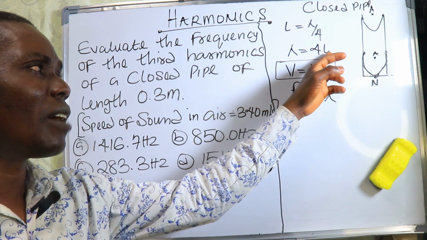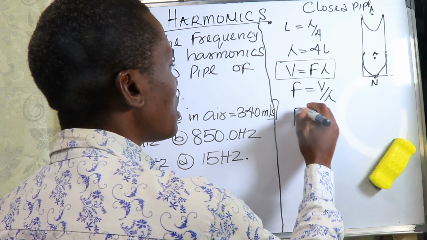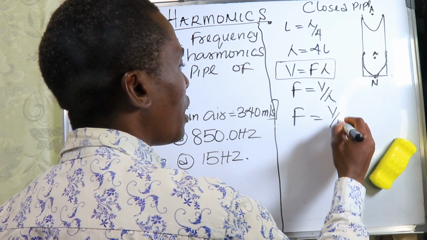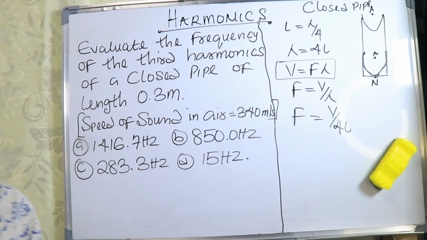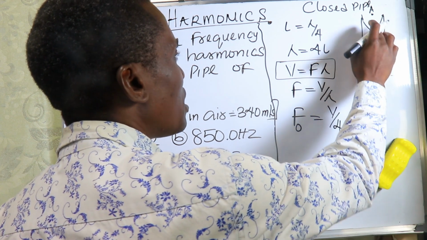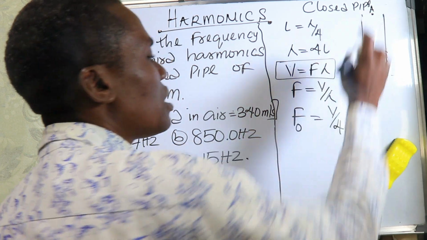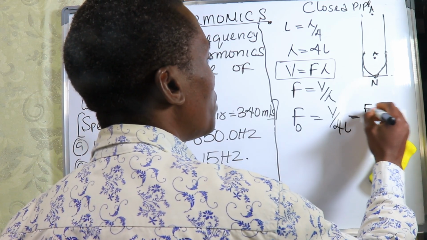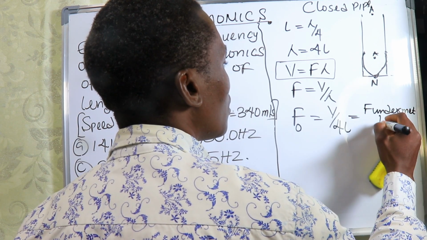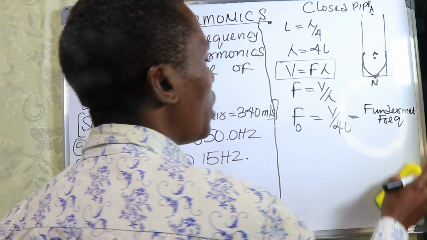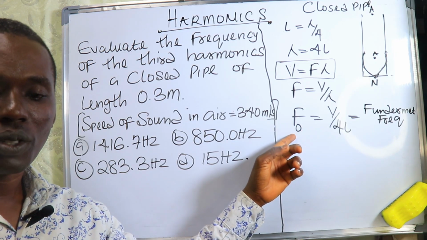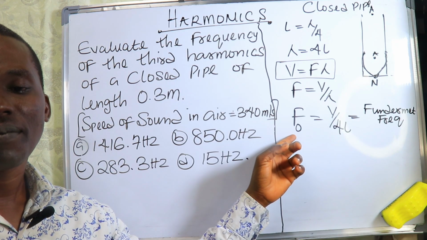Now if lambda na 4 times length, so that means the frequency of sound inside this pipe could dey equal to the velocity divided by 4 length. And this na the first frequency for this pipe, and the first frequency for any pipe we dey call the fundamental frequency. So in case they ask you make you calculate the fundamental frequency, na f naught, na im be the fundamental frequency.